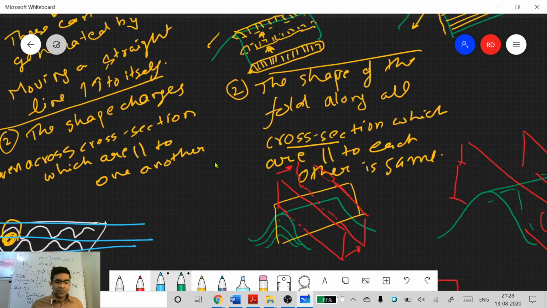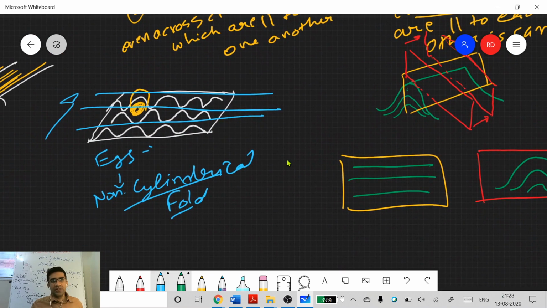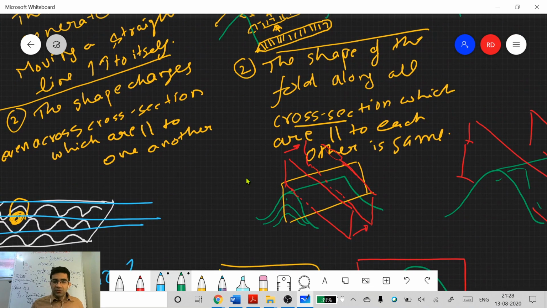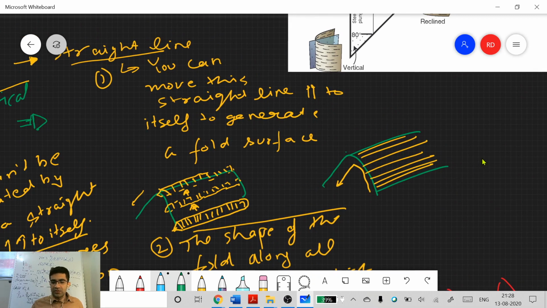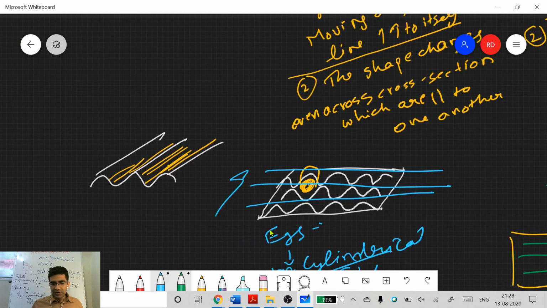For non-cylindrical folds, you'll study mostly, for example, interference patterns and superposed folding. Many times these will become non-cylindrical. So for today, do not concern yourself too much with non-cylindrical folds. We'll be dealing with cylindrical folds. Okay, any questions in this part?